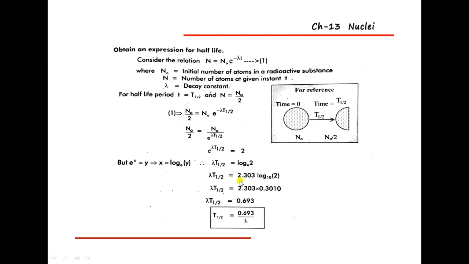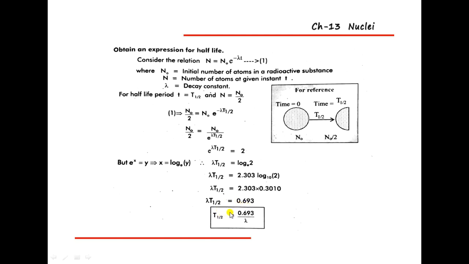Okay, so lambda t half is equal to 2.303 into log 2, whose value is 0.3010. So 2.303 into 0.3010 is 0.693. Therefore, lambda t half is equal to 0.693.